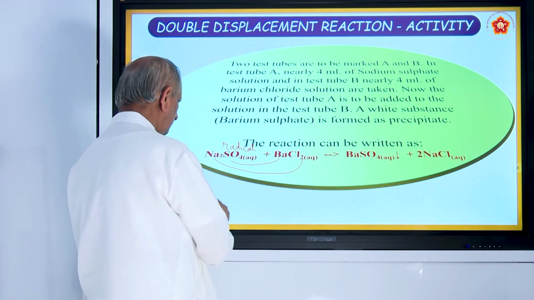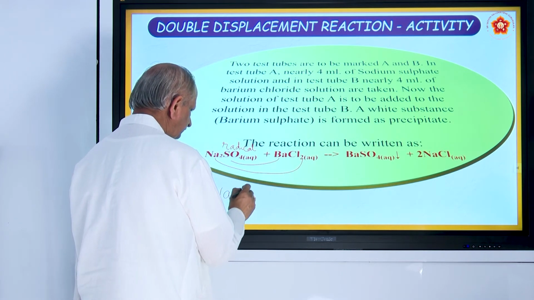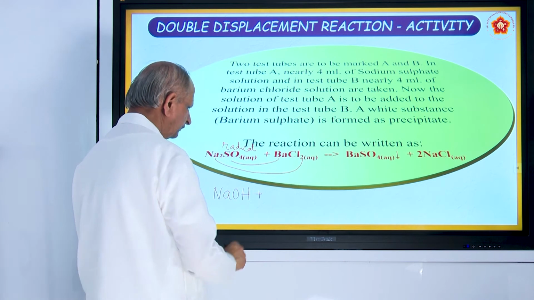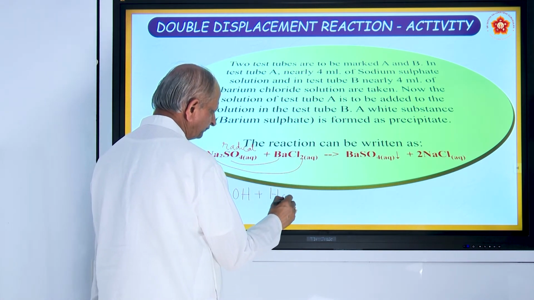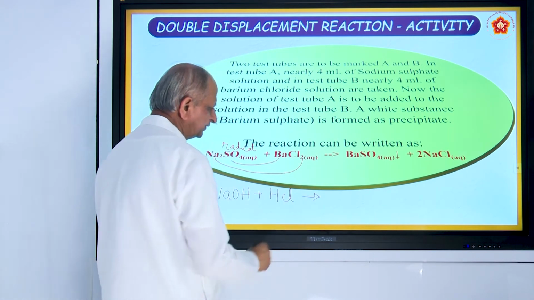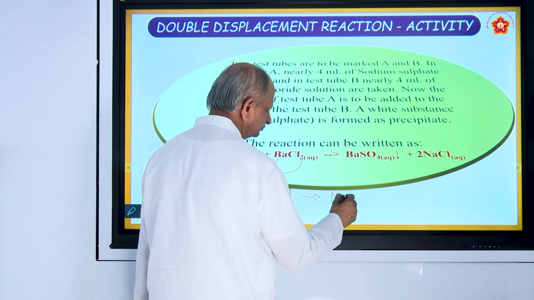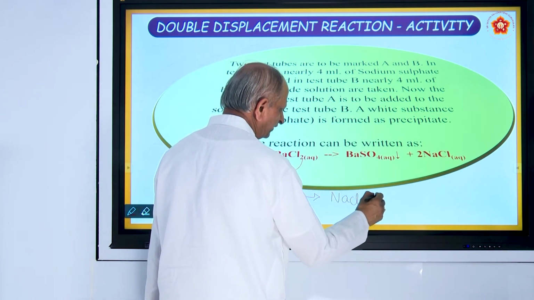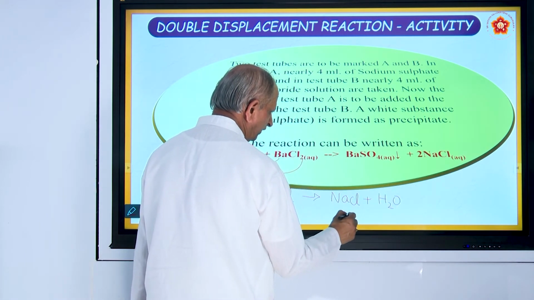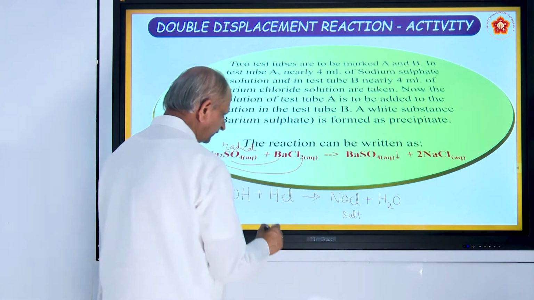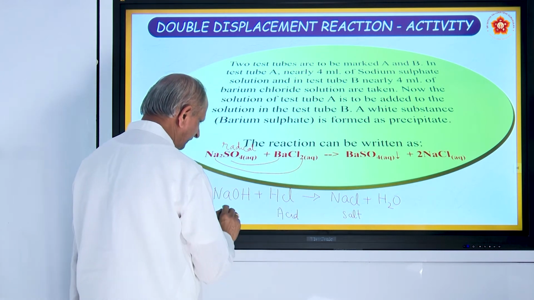Not only this, you have a reaction of sodium hydroxide. It is a base, and it reacts with acid. So when a base reacts with acid, it forms salt and water. You have studied this in the previous classes. So sodium chloride is called salt, and this is the acid, this is the base.